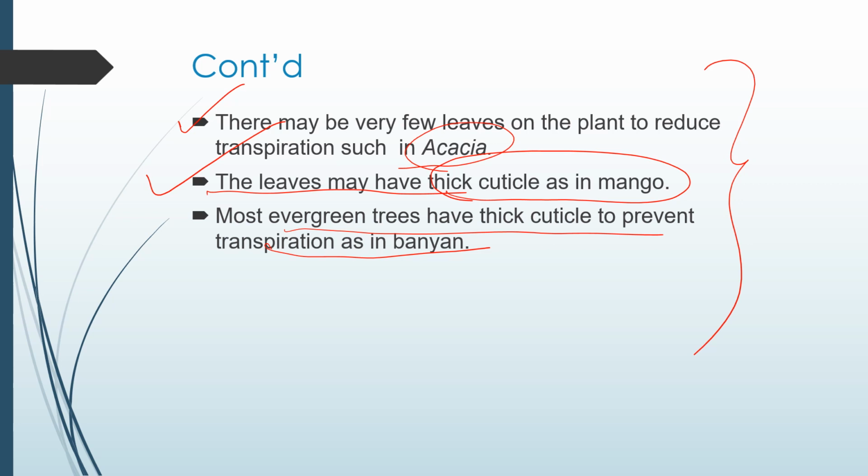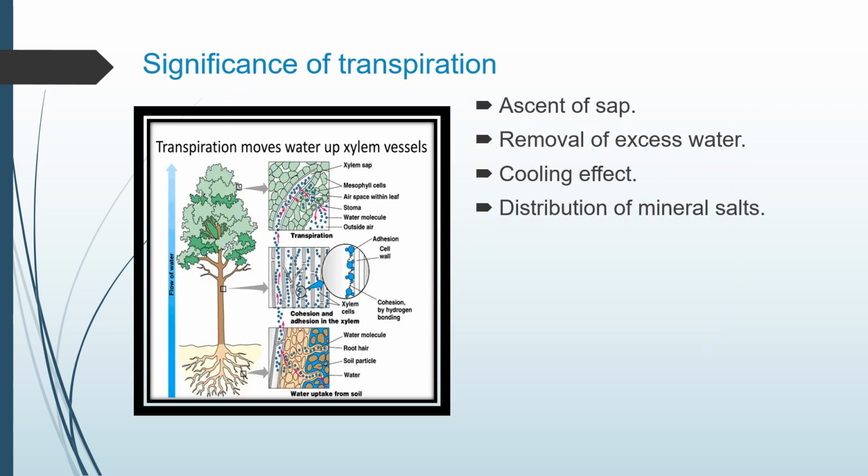So let us see what the significance of transpiration is. First, we will concentrate on the ascent of sap. Transpiration helps in the ascent of sap. How? Due to the suction force and the pull created by loss of water.